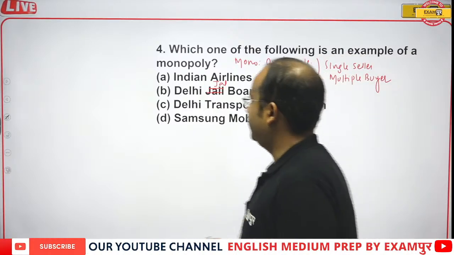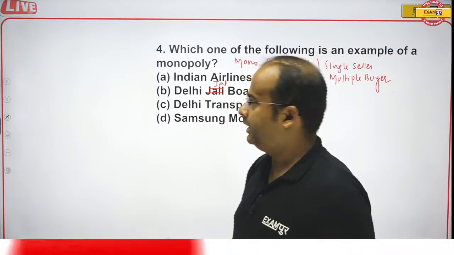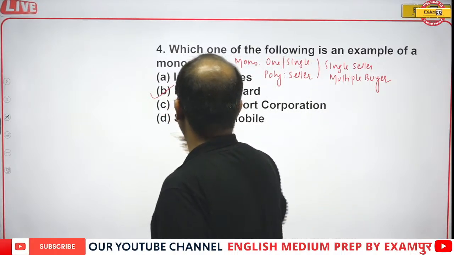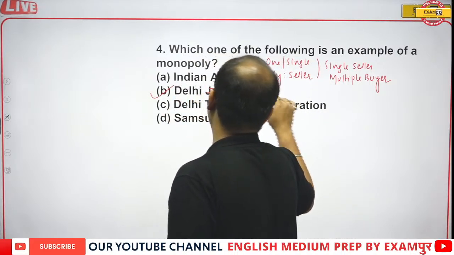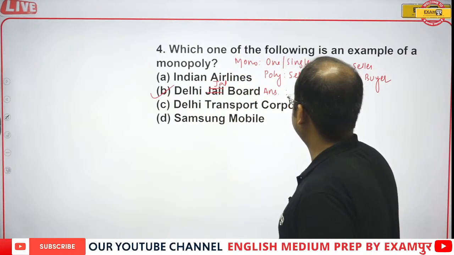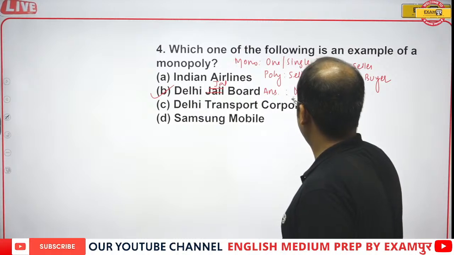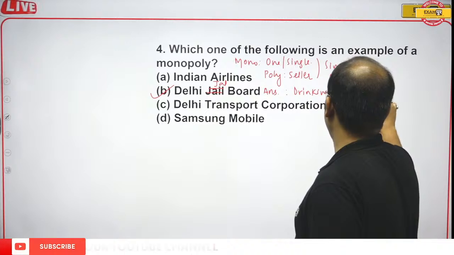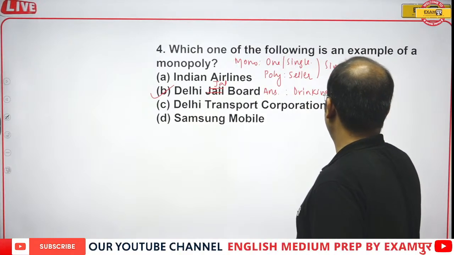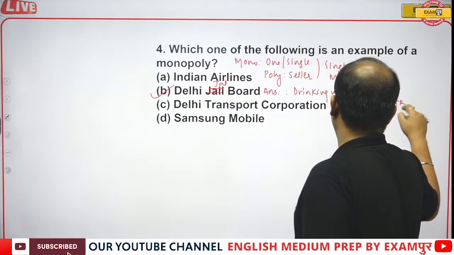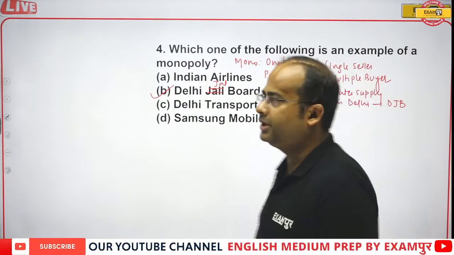Indian Airlines is not a monopoly in the aviation sector. Out of this, the correct answer will be Delhi Jal Board. Delhi Jal Board, guys, because the drinking water supply in Delhi is done by DJB, that is Delhi Jal Board.